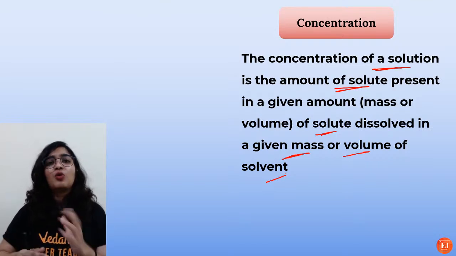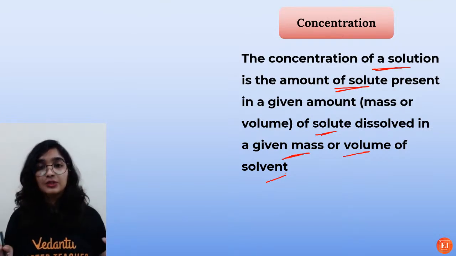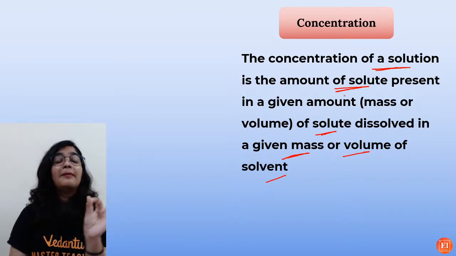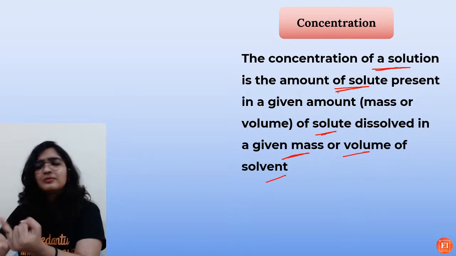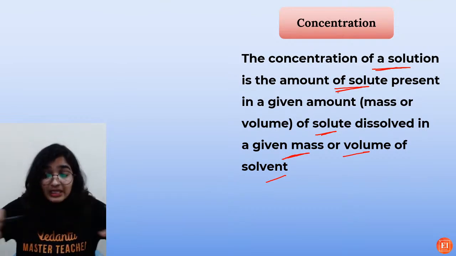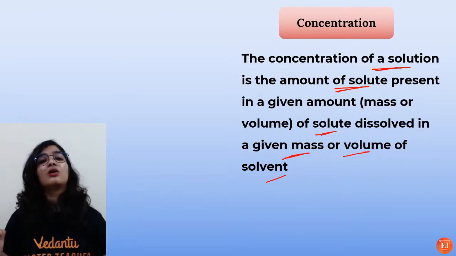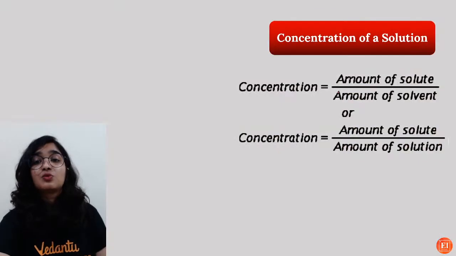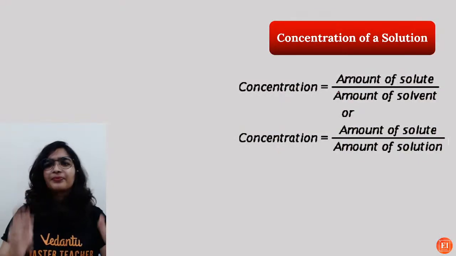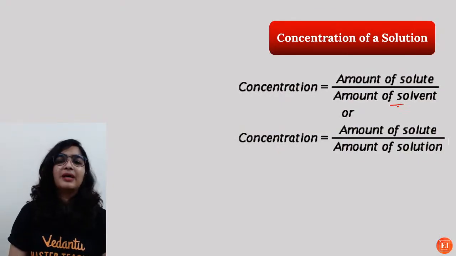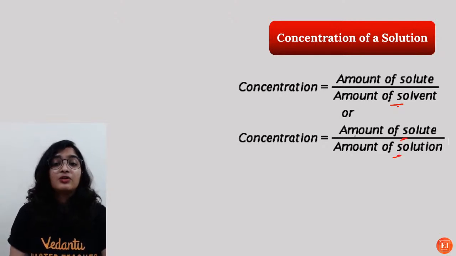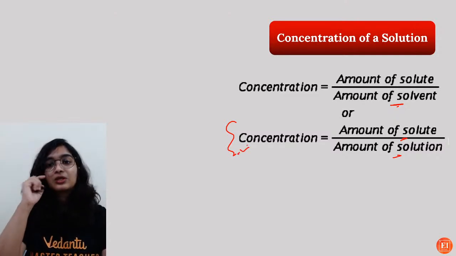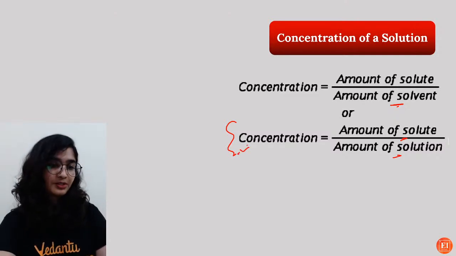How much, what is the concentration of a solution? So it is basically the amount of solute present, it may be in terms of grams or ml, in the given mass or volume of a solvent. That is what is known as concentration. So amount of solute divided by amount of solvent, or amount of solute divided by amount of solution, but this is what we generally use. Okay, amount of solute upon amount of solution.